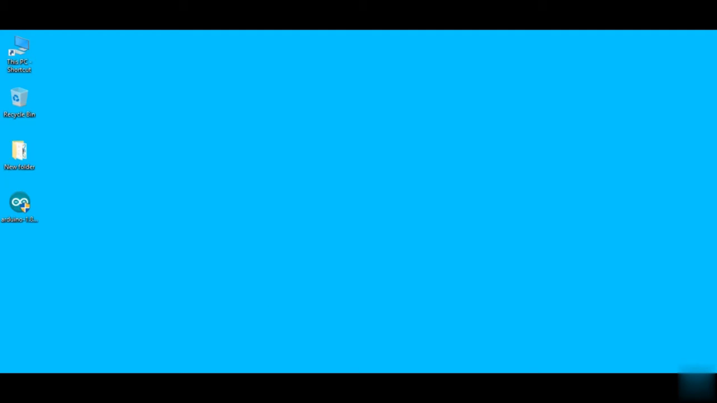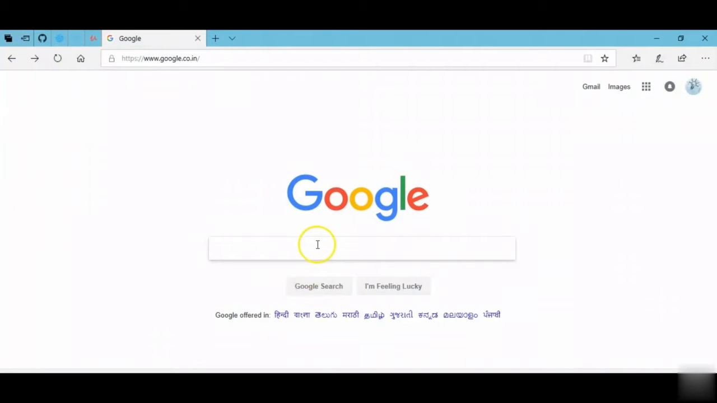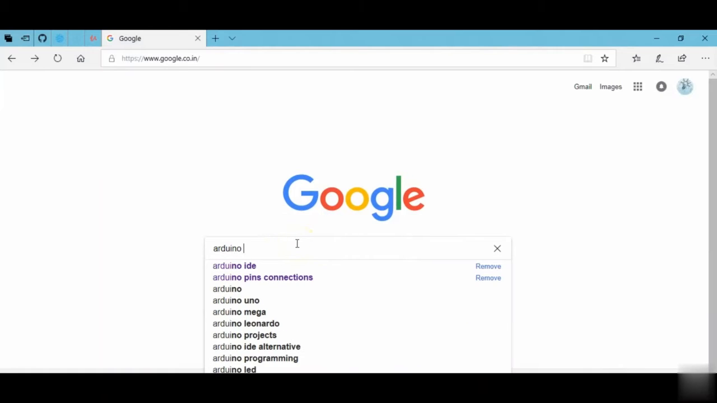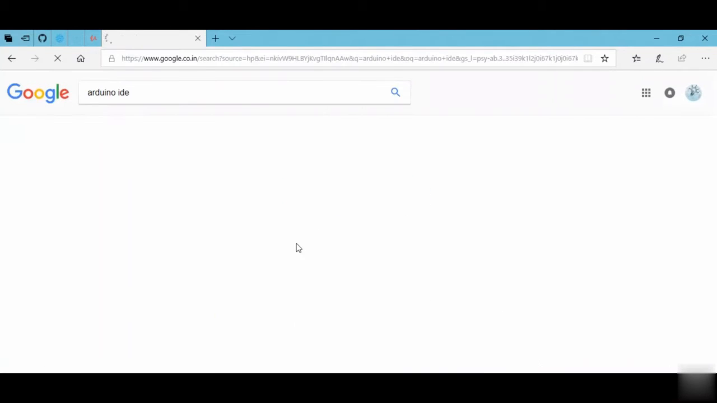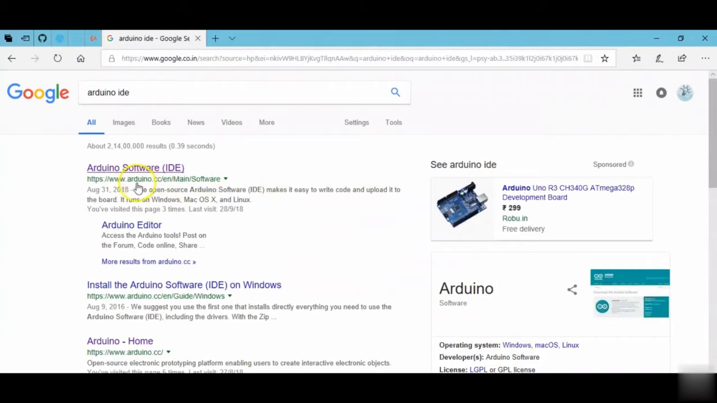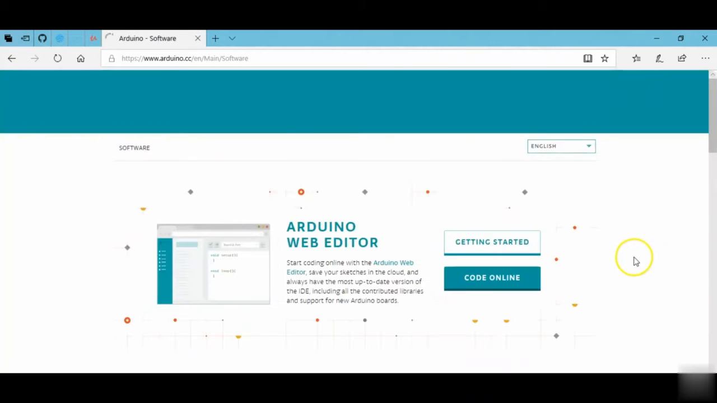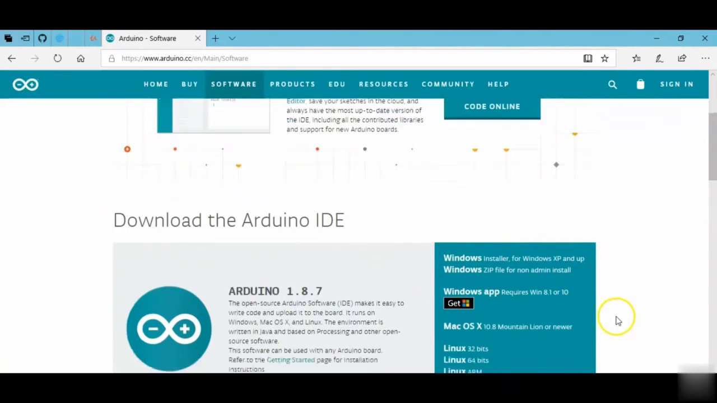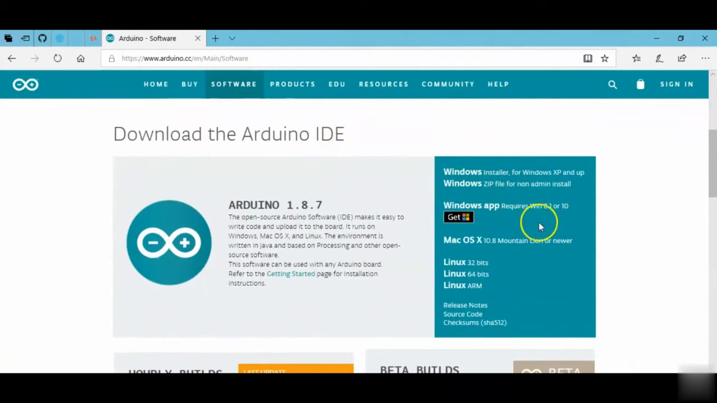So for that, go to Google and type Arduino IDE and go to www.arduino.cc/en/main/software, and from here download it for the platform you are using. Here it is for Mac, Linux and Windows, and I'm using Windows, so I will download it for Windows.